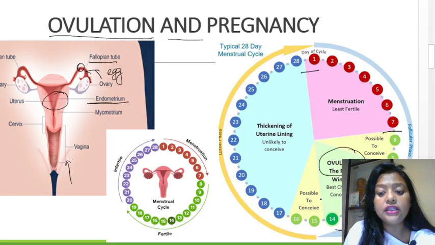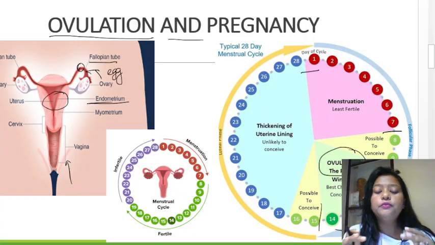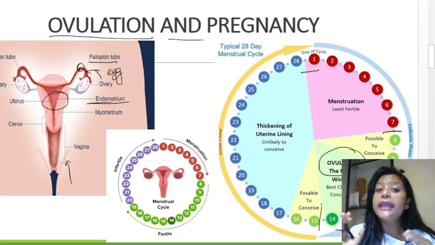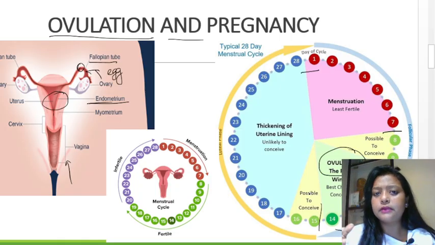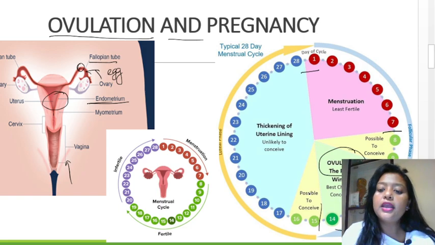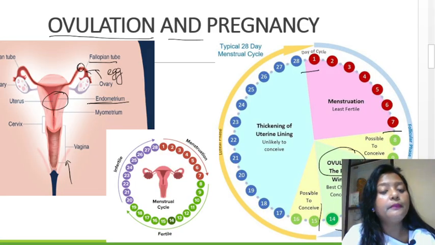Now after the 14th day, on the 15th and 16th day, there are very few chances. It is possible, but a bit lesser than the 10 to 14 day time. So before the 10th day, the 8th and 9th day, and after the 14th, the 15th and 16th, are okay. Couples can try to conceive, but the best time is the 10th to 14th. Then when the ovulation period is over, we move on to the 17th day. From the 17th day till the 18th day, women are unlikely to conceive.